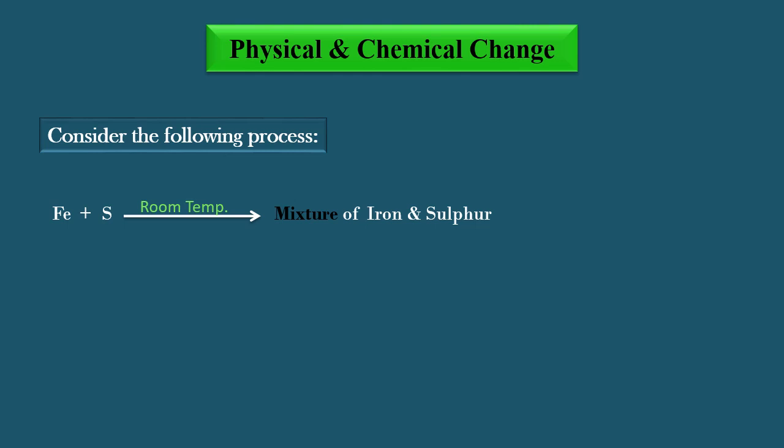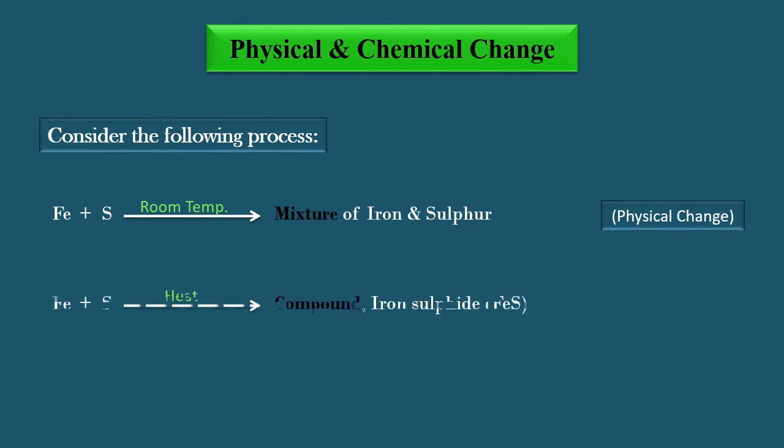No new substance is formed and we get a mixture of iron and sulfur in which both iron and sulfur retain their properties and can be separated with simple physical methods like using a piece of magnet in this case. Iron attracts to the magnet while sulfur does not. Such a change is called a physical change.